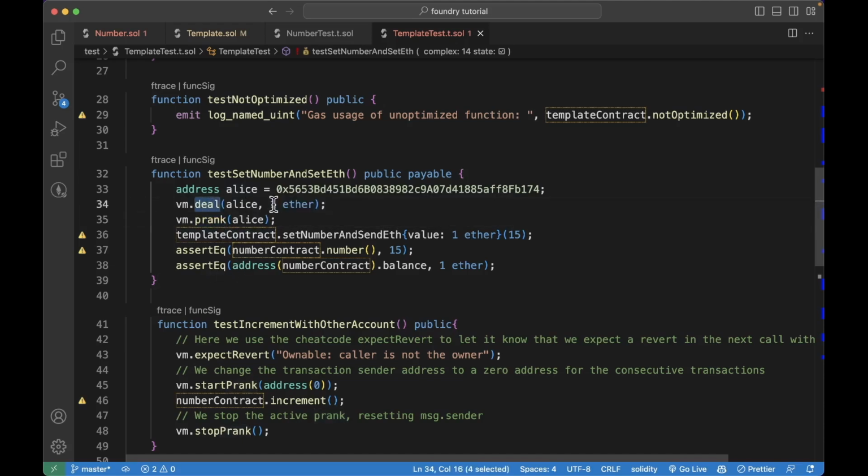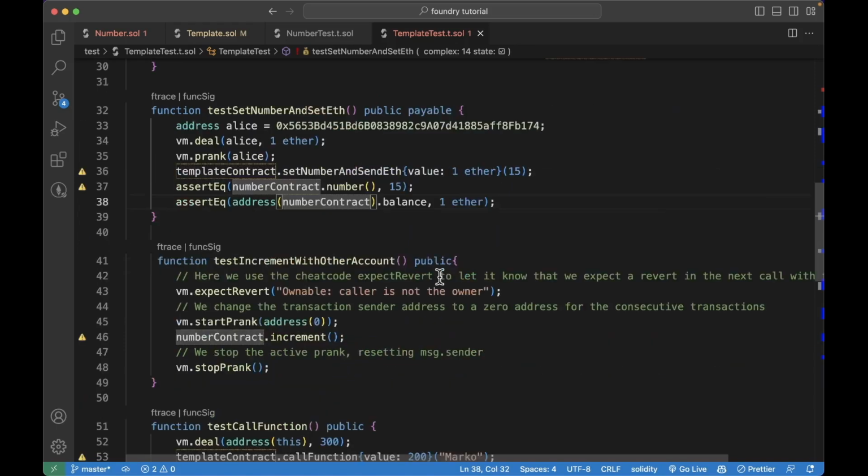We use deal to send 1 ether to Alice, but we use prank to make Alice the message.sender. And we'll call the set number and send it function, and we'll transfer 1 ether, and we'll set the number to 15. Then we expect this number that we get from this function to be 15, and the number contract to have a balance of 1 ether.